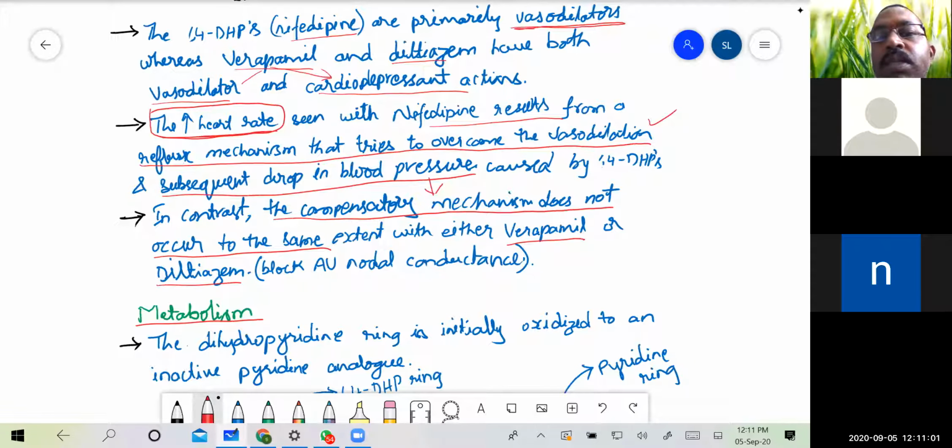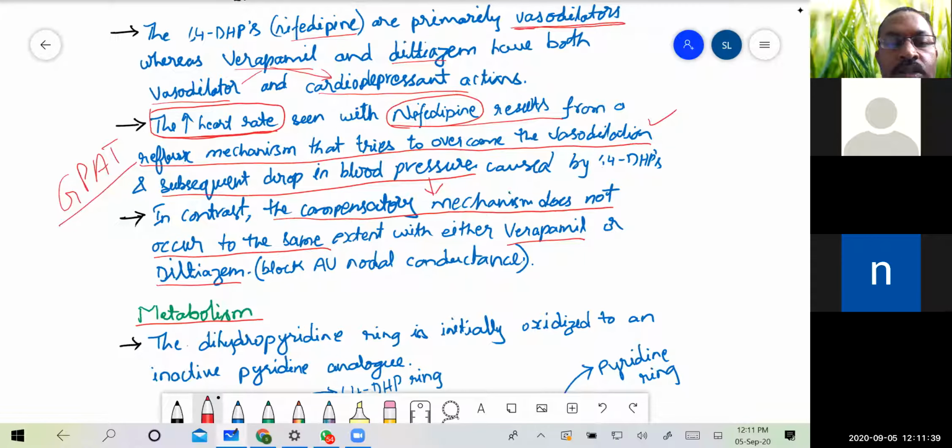So remember the above points, that is, the binding of verapamil and the allosteric changes in the sites of diltiazem and 1,4-dihydropyridines. You can expect at least one question on this in GPAT and other competitive exams. Similarly, this is another point you should remember, which can be asked in GPAT: which of the drugs are responsible for increasing heart rate? Then you will have to say that it is nifedipine, or the 1,4-dihydropyridine class.